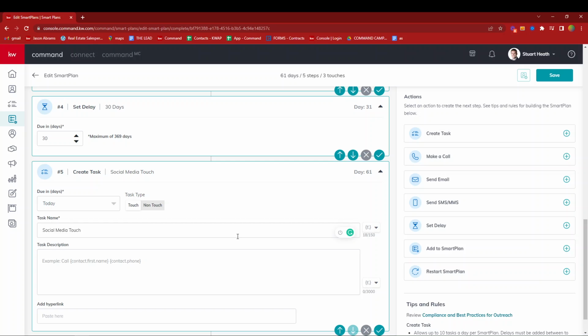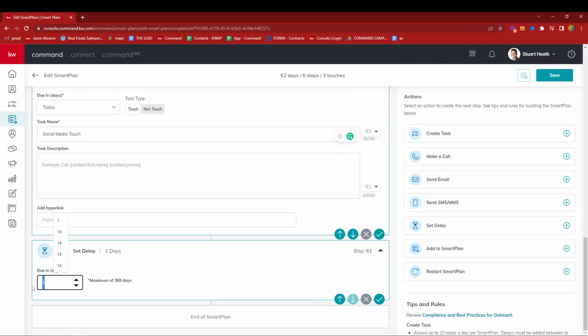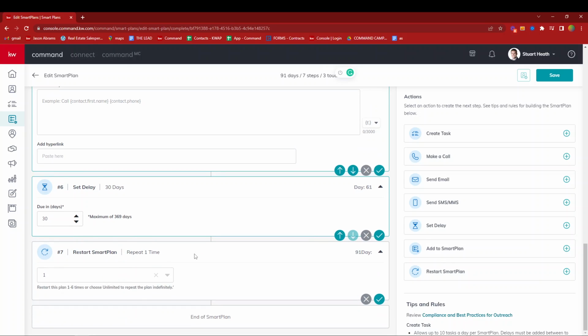Now, I want this plan to repeat and repeat forever. So I'm actually going to set another delay of 30 days. And then I'm going to add this action item right here that says restart plan. And I'm going to restart this plan an unlimited number of times.